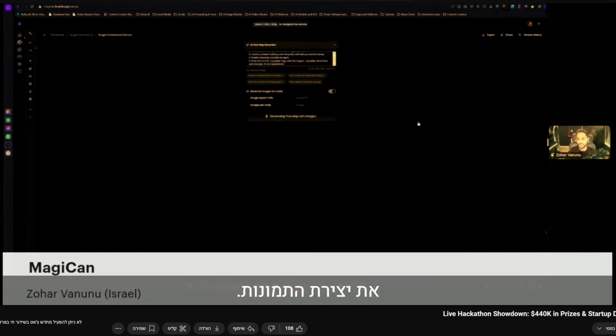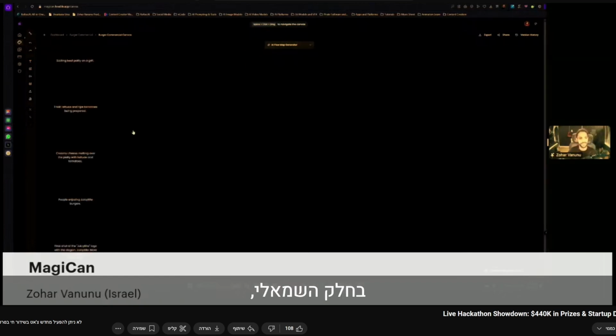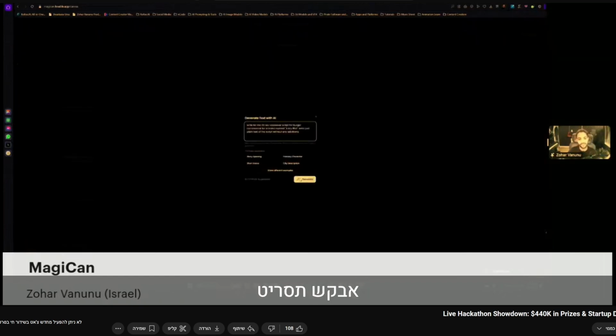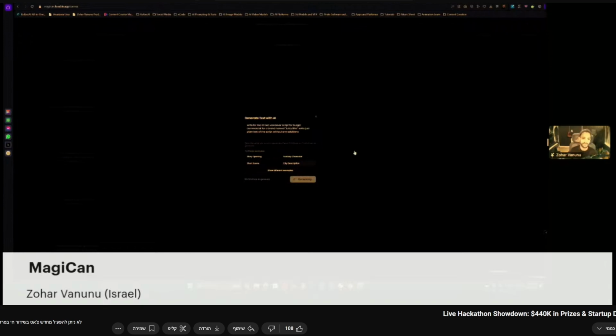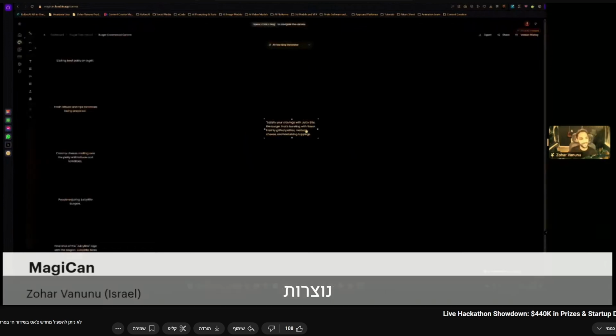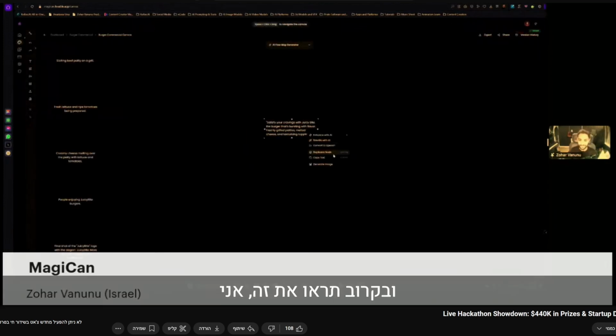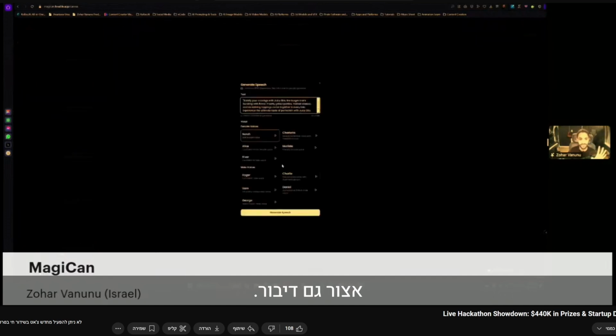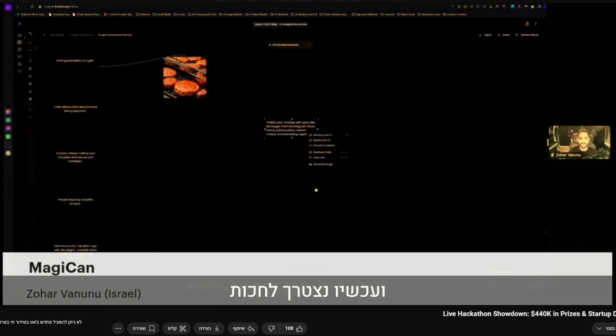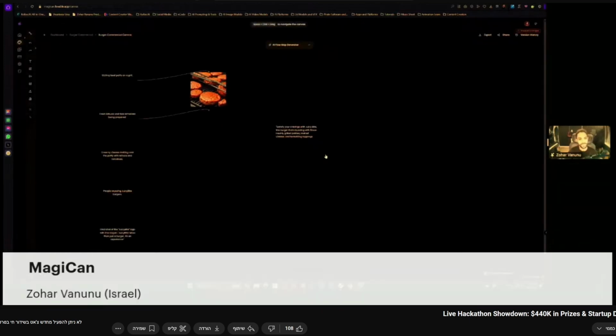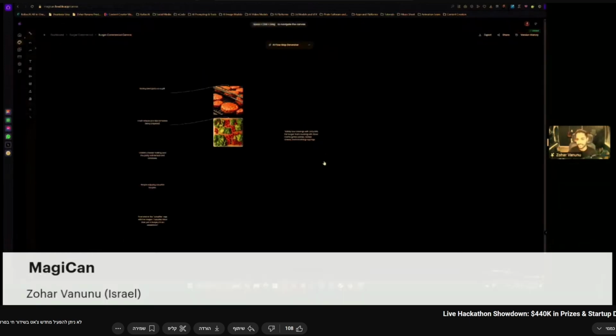I will activate the image generation, and as it does the magic here on the left part, I will also create a new text, and I will ask for a voiceover script. At the same time that the images get created, and soon you will see it, I will also create a speech. So I will choose my voice. Okay, I will generate it. And now we will need to wait a few moments and we'll see the magic happen.